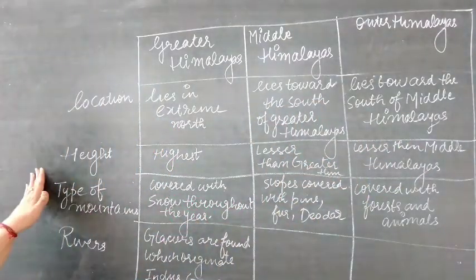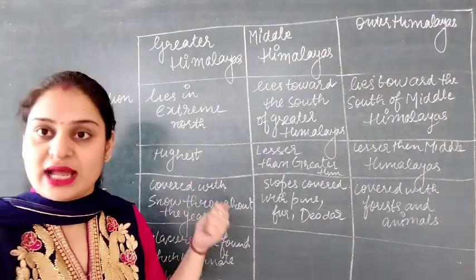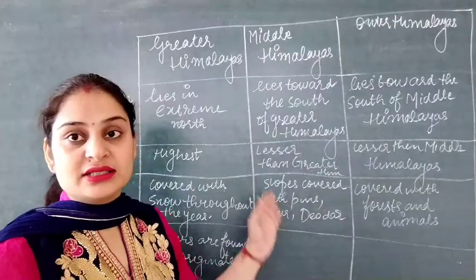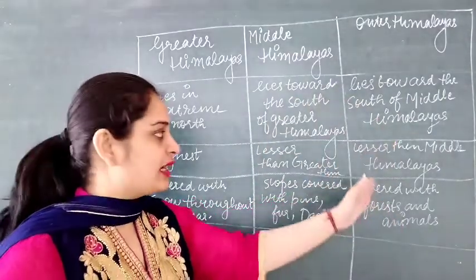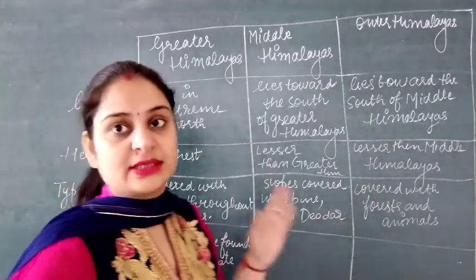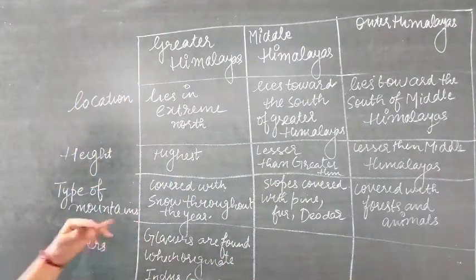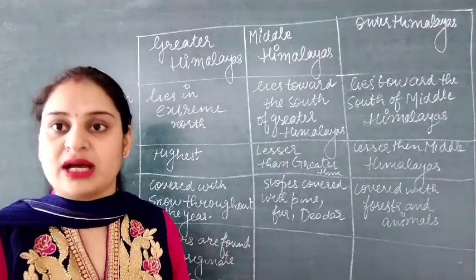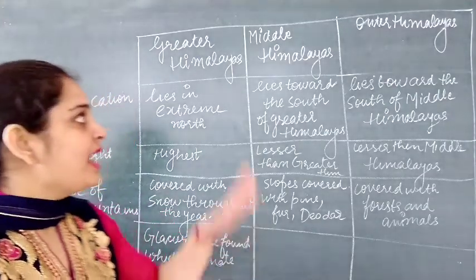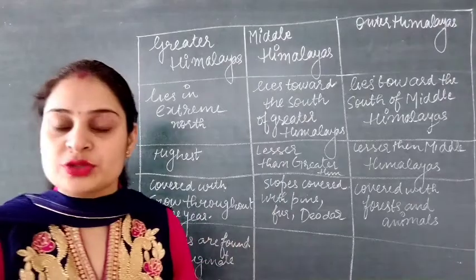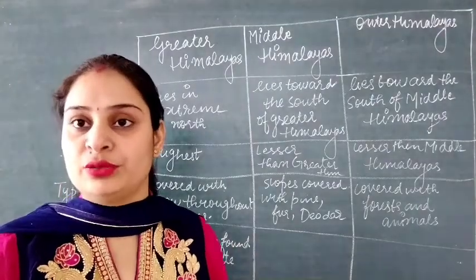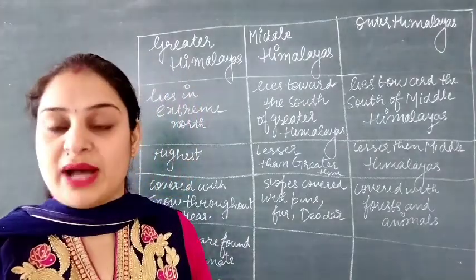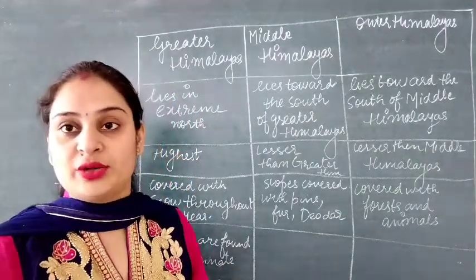Then when we are talking about the height, the Greater Himalaya is the highest one. The Middle Himalayas are lesser than the Greater Himalayas, and the Outer Himalayas are lesser than the Middle Himalayas. Next, in the Greater Himalayas, the mountains are mostly covered with snow throughout the year, and in the Middle Himalayas the slopes of the mountains are covered with forest, and there we get wood like pine, fir or deodar.